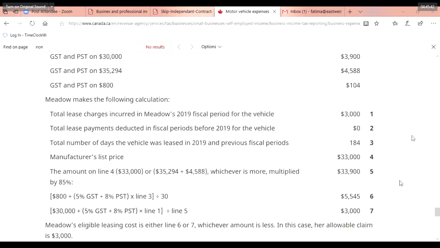$30,000. Just waiting for some more people to give me a heads up that you're done. So all this calculation happens in the business form, and then you plug in the amount or report the amount in the main form. So you have to follow the schedules or guidelines given to calculate it.